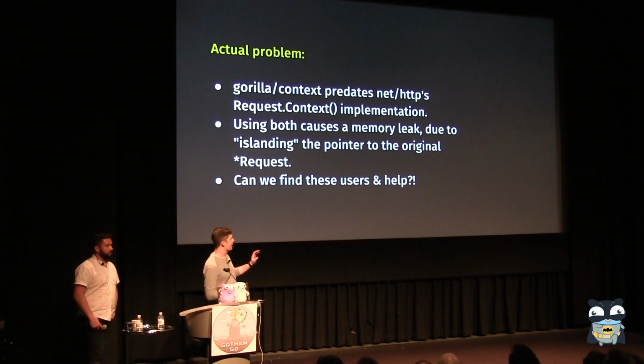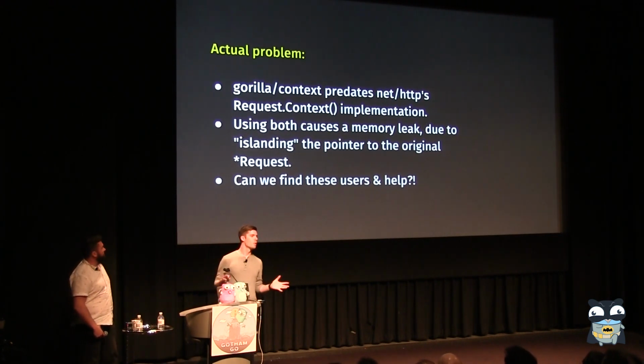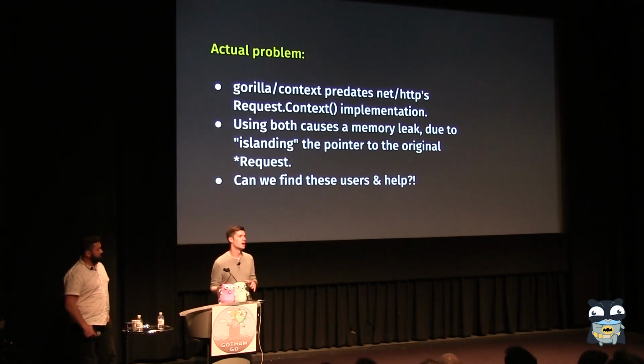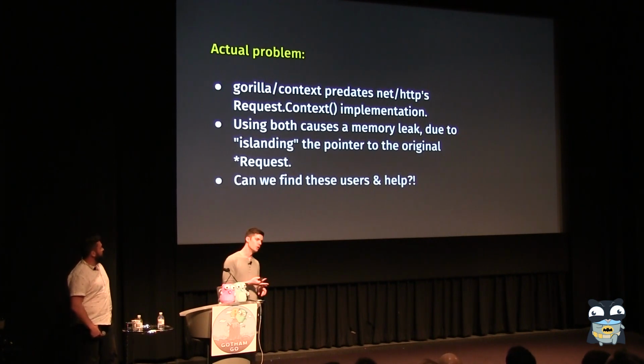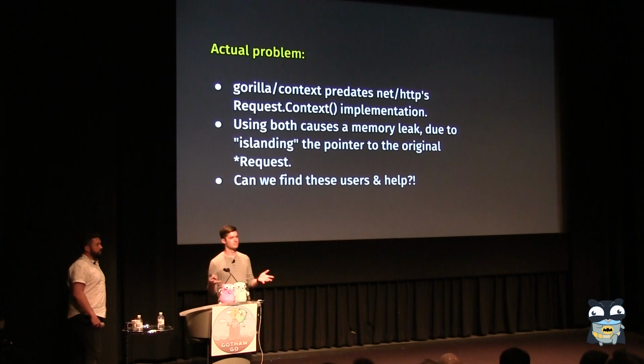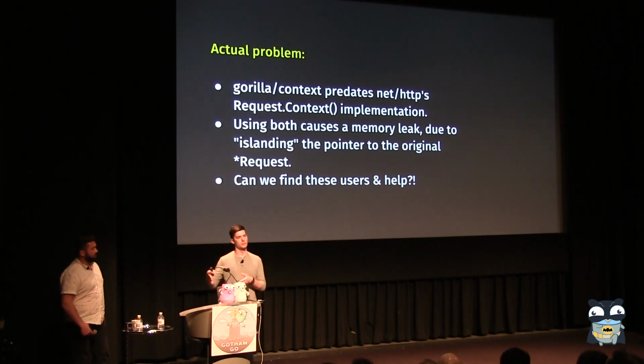So there's a package called Gorilla Context. It's a global request map for stuffing data in for each request. It predates Go 1.7's request context. You need someone to put data on a request as things go through middleware. You go great, and you put a user ID or the state of a user being authenticated. Pretty common in lots of other languages. Go didn't really have a great way of doing that, sort of implicitly.